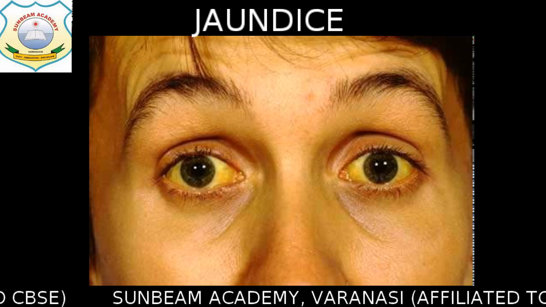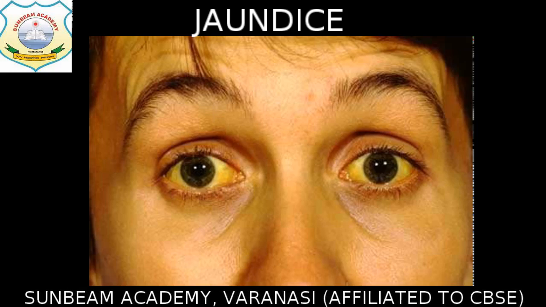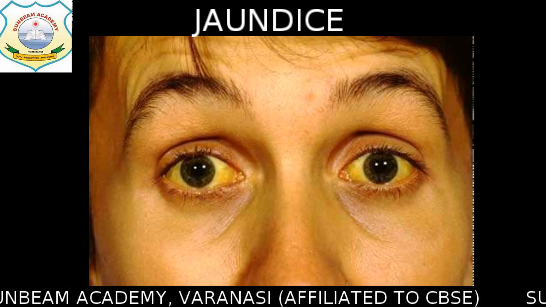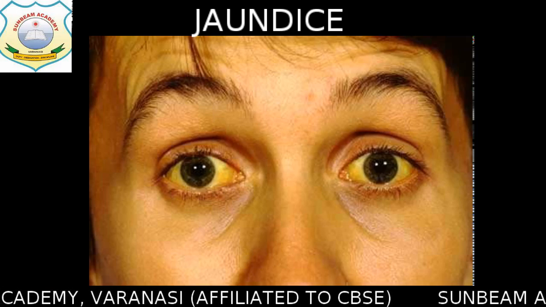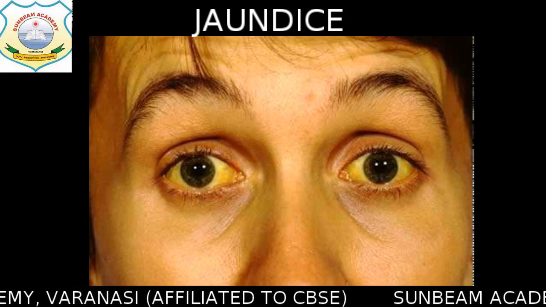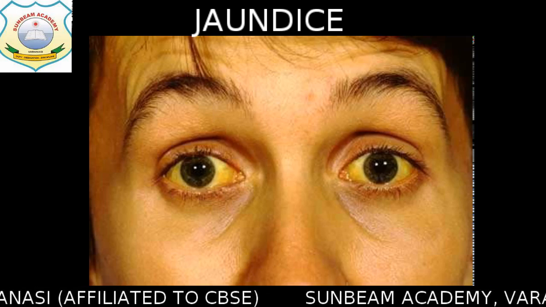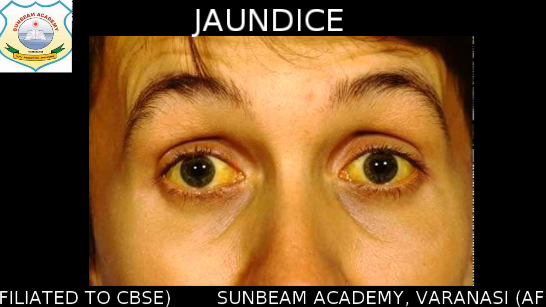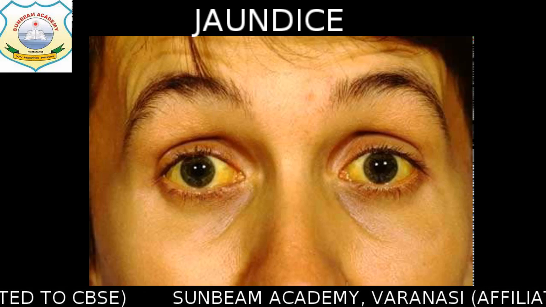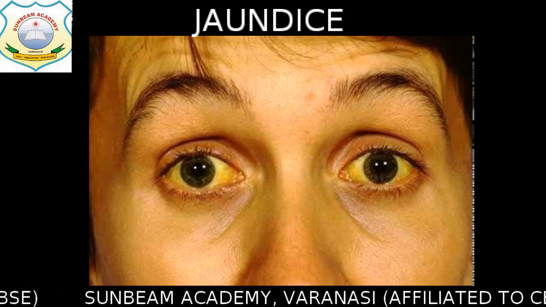Whenever you go to the washroom, your urine is generally transparent, whitish or liquid like, just like water. But the urine of a person suffering from jaundice is dark colored. It can be dark yellowish or some other dark color.